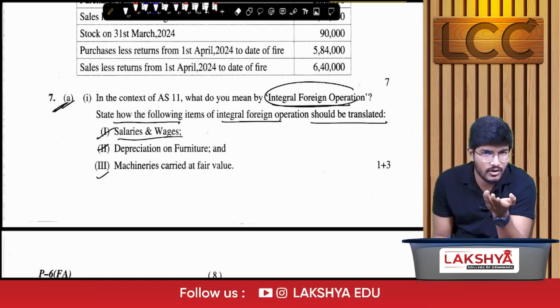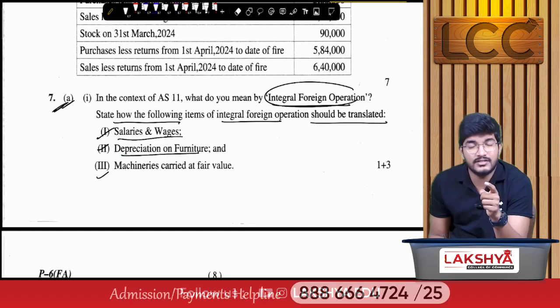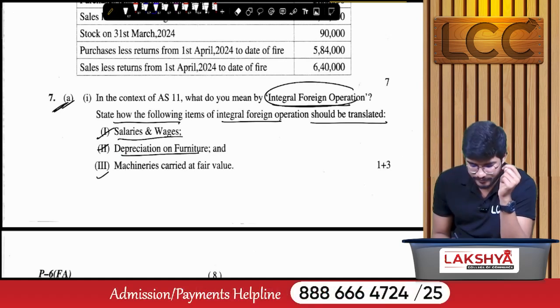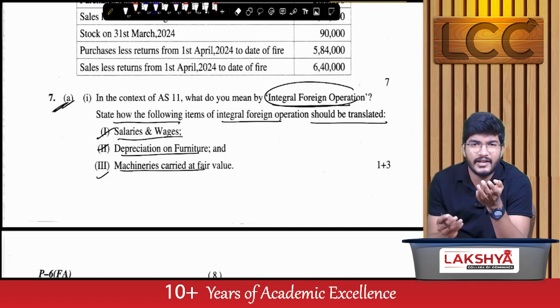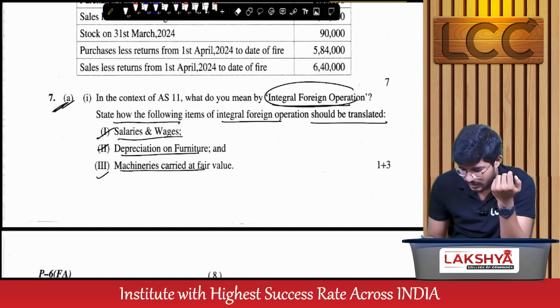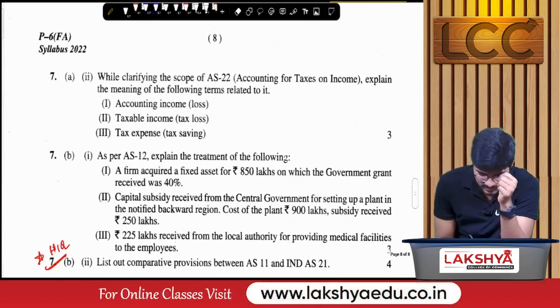Salaries and wages, actual or average rate. Depreciation on furniture, the same rate used for furniture. And machinery is carried at fair value, nothing but the exchange rate on the date of valuation. Simple, 3 marks, easily scoring.